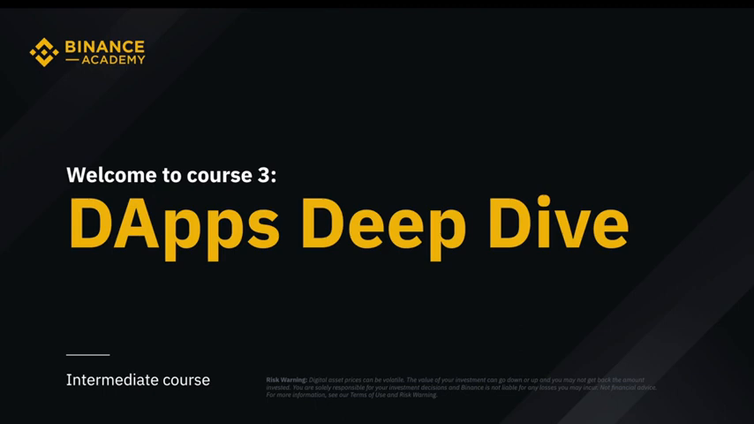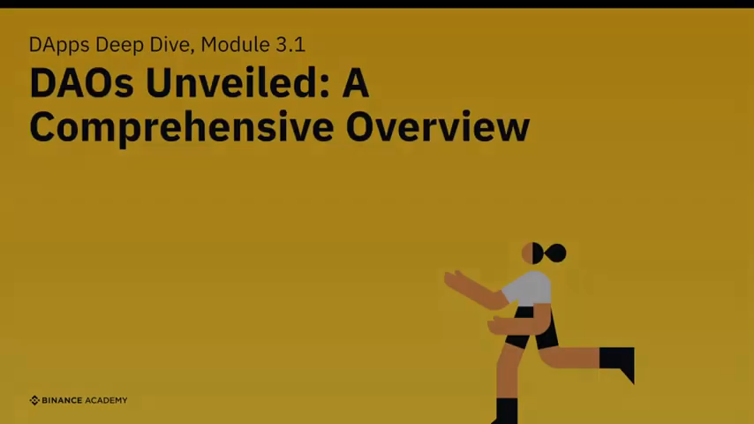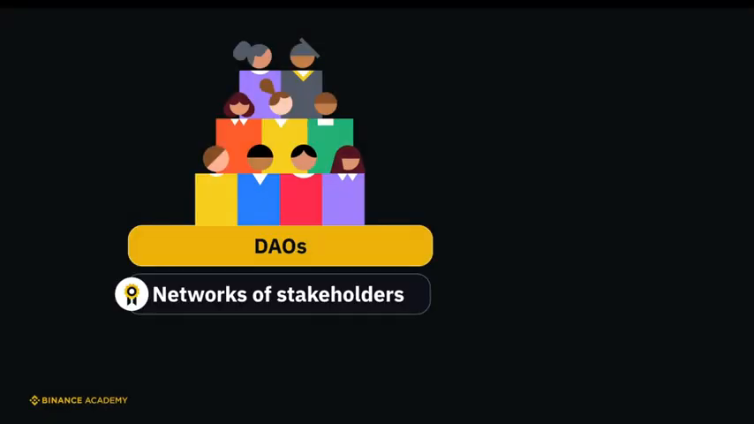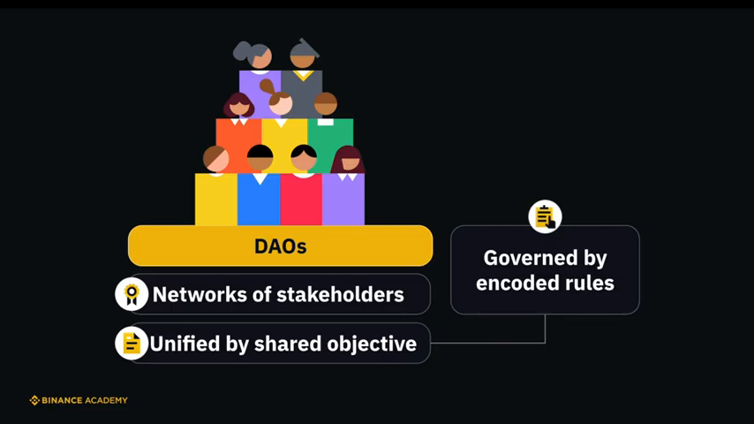Welcome to the third and final section of Binance Academy's dApps Deep Dive course. We'll provide a detailed overview of decentralized autonomous organizations, or DAOs. We will cover what they are, their mechanics, the process of creating a DAO, and their practical applications and limitations over 4 modules. DAOs are networks of stakeholders unified by a shared objective, governed by rules encoded in smart contracts.